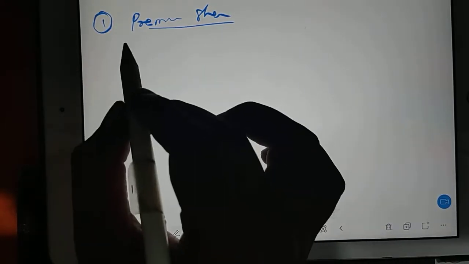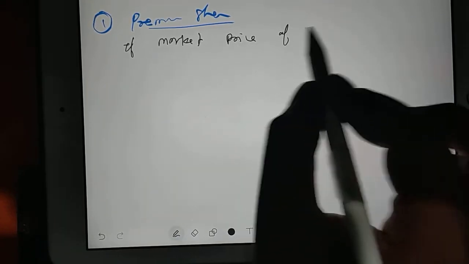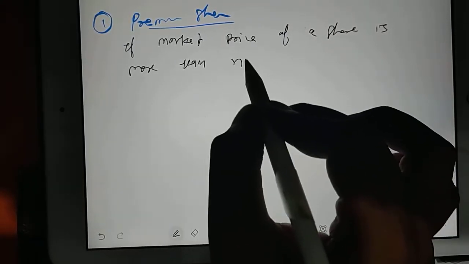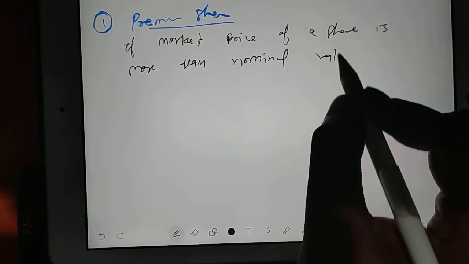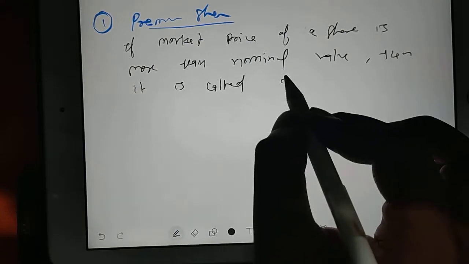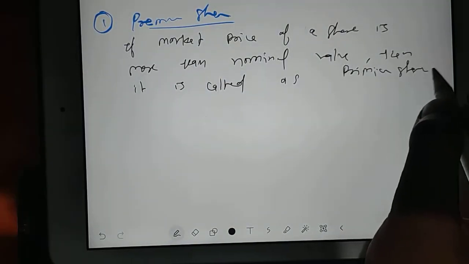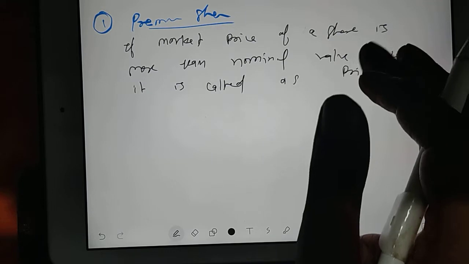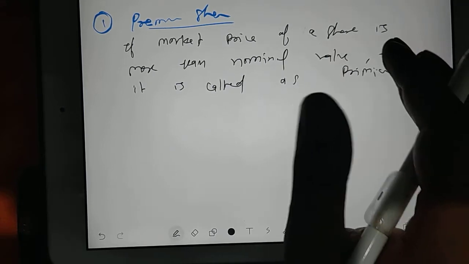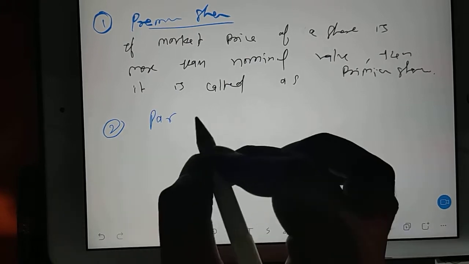What is premium share? If the market price of a share is more than the nominal value, then it is called a premium share. Like in the previous topic we saw that your market value may not match the face value, it will be fluctuating. So if it is higher, then we'll say premium share, but if it is low, then we'll say discount share. The second one is par share.